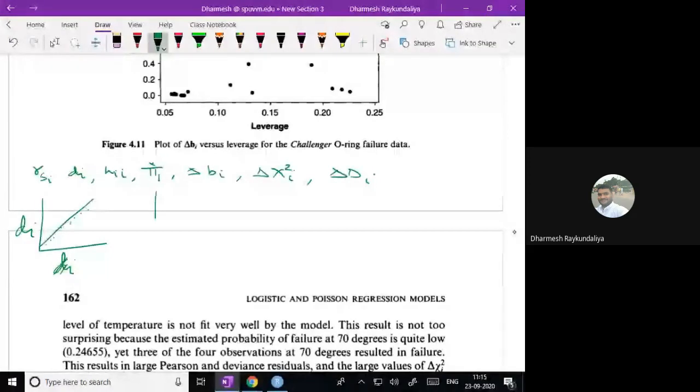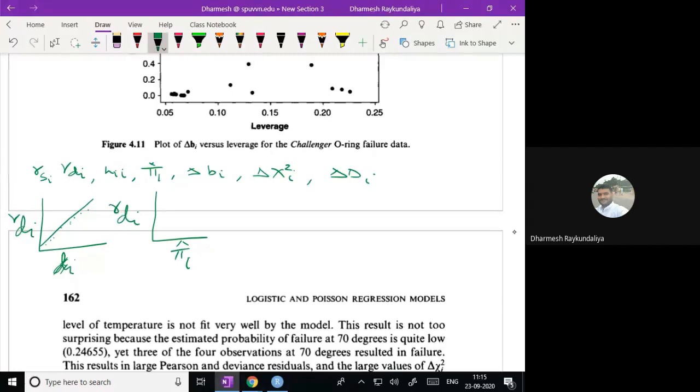Then second, we make the residual versus fitted value. In our case, which residuals are we considering? Deviance residuals, rdi.